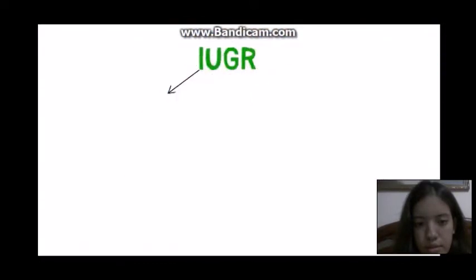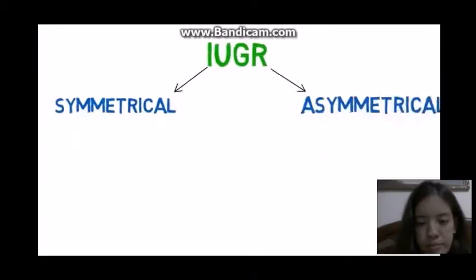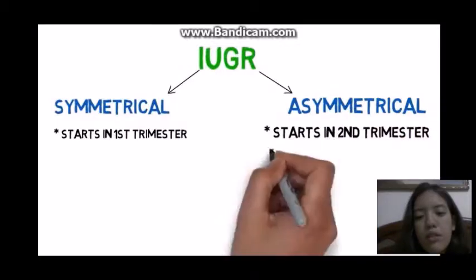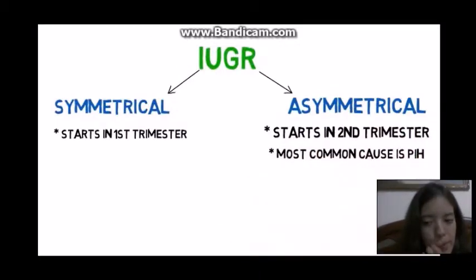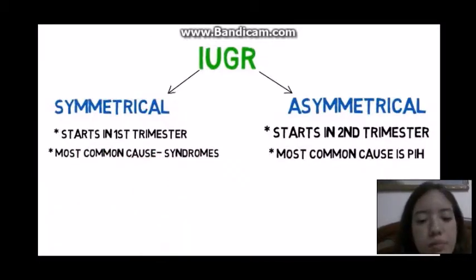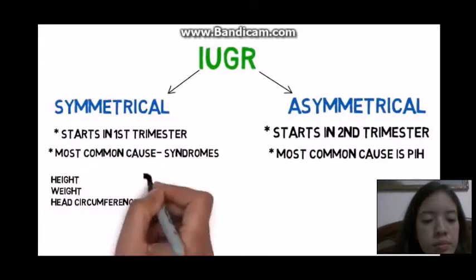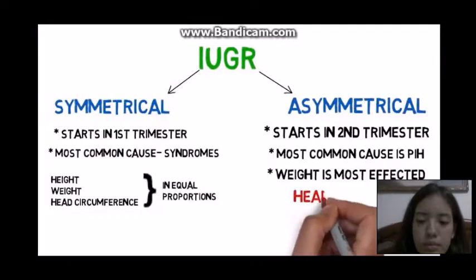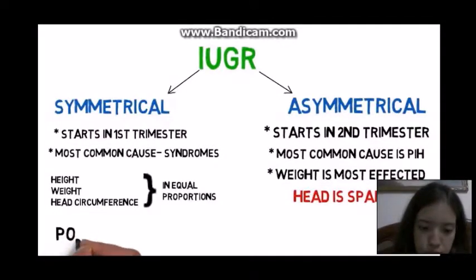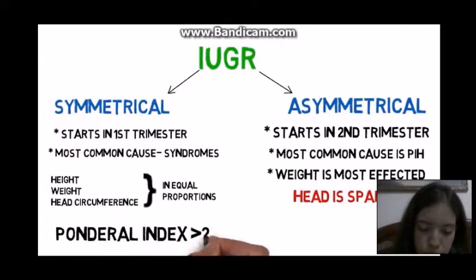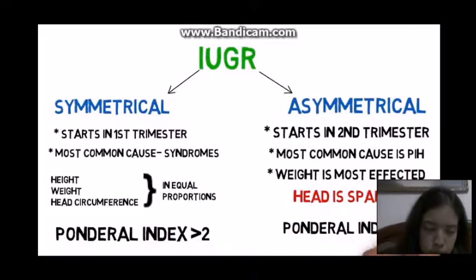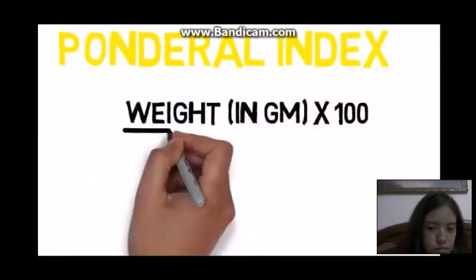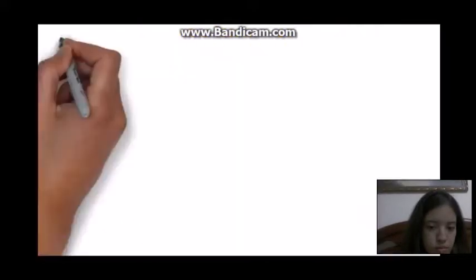IUGR is divided into symmetrical IUGR and asymmetrical IUGR. Symmetrical starts in the first trimester, whereas asymmetrical starts in the second trimester. The most common cause is gestational hypertension. The most common cause here are the syndromes. The height, weight, and head circumference will be in equal proportions, whereas in asymmetrical, weight is mostly affected and the head is spared. Therefore, in symmetrical IUGR, ponderal index will be greater than 2. In asymmetrical, ponderal index should be less than 2. What is ponderal index? It is weight in grams times 100 divided by height in centimeters cubed.